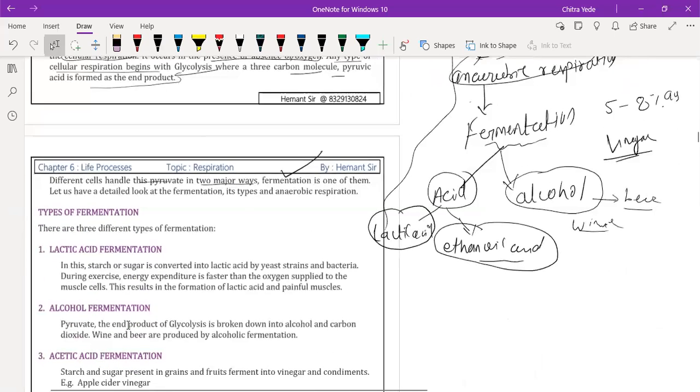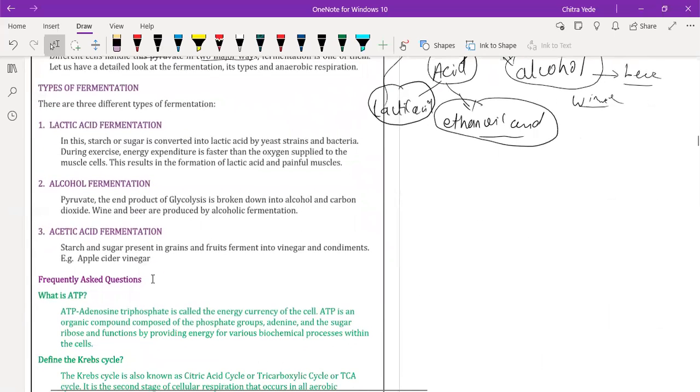Now we are going to discuss the types of fermentation. We basically have 3 types of fermentation. Out of 3, 2 are acidic and 1 is alcoholic fermentation. First, lactic acid fermentation. In lactic acid fermentation, starch or sugar is converted into lactic acid by yeast cells and generally bacteria also. Yeast cells and bacteria perform anaerobic respiration to form lactic acid, which is why it is called lactic acid fermentation.